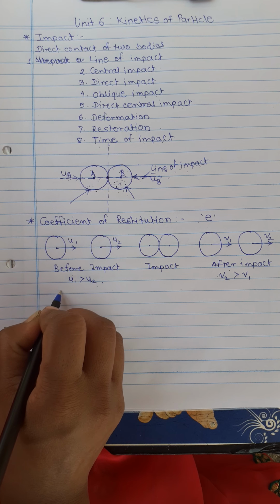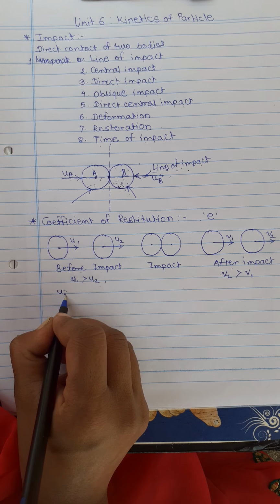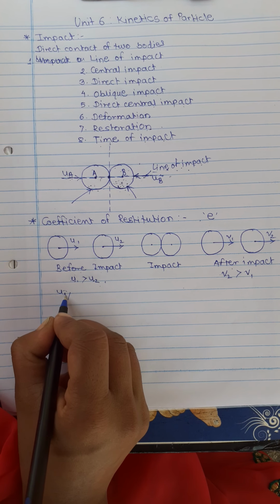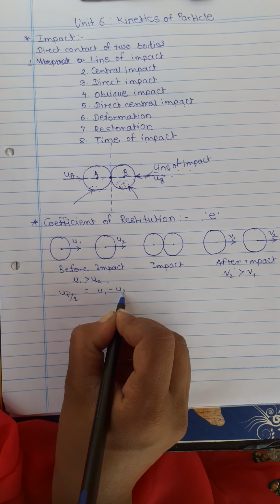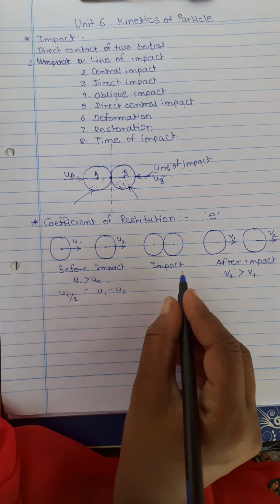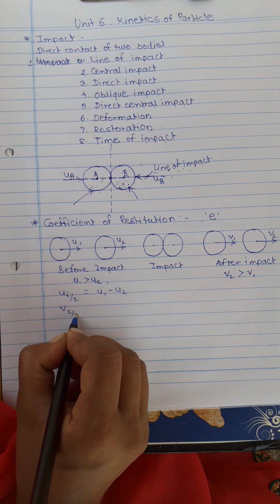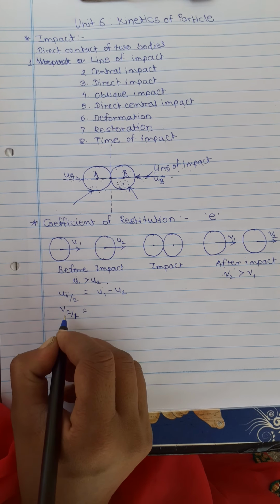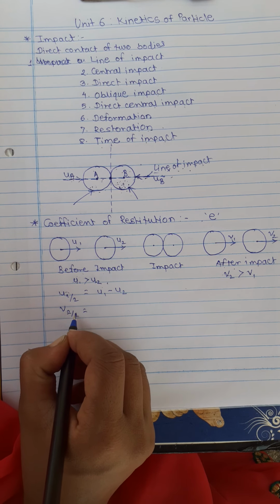The velocity of approach before impact for bodies 1 and 2 is nothing but u1 minus u2, and the velocity of separation after impact is v2 minus v1, for the second body and first body.